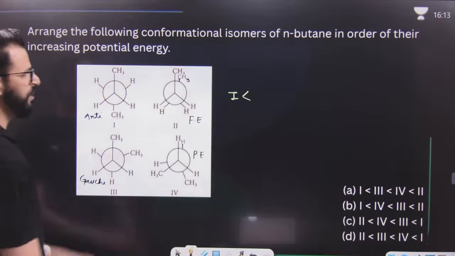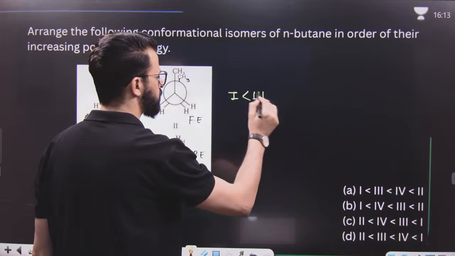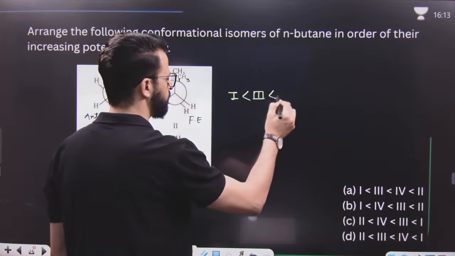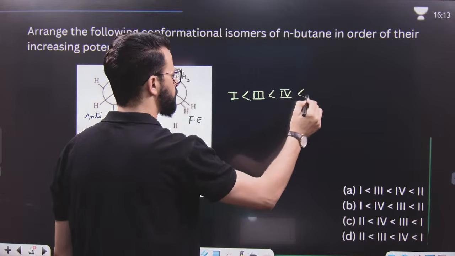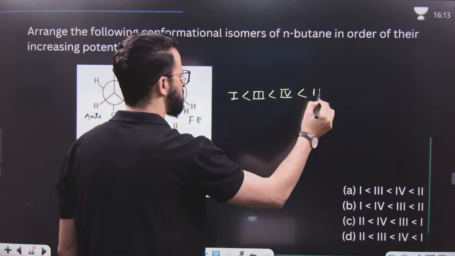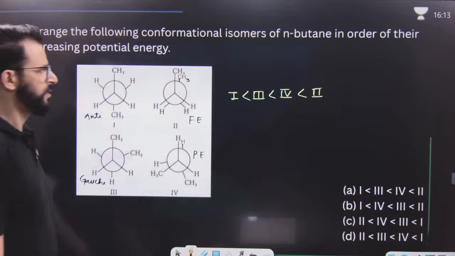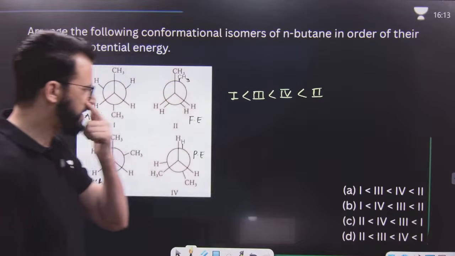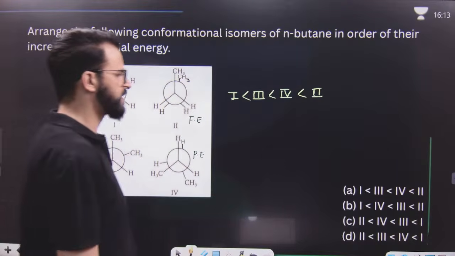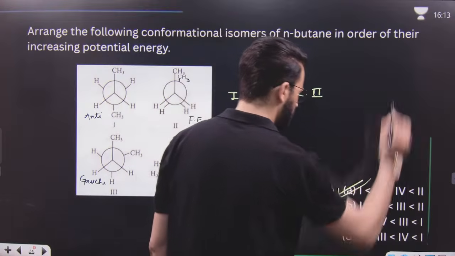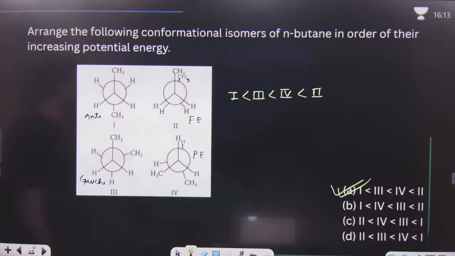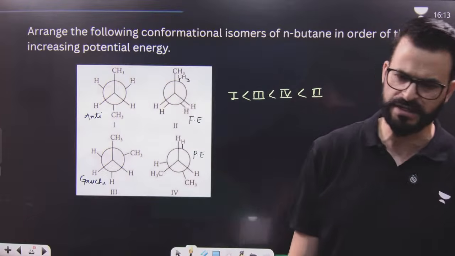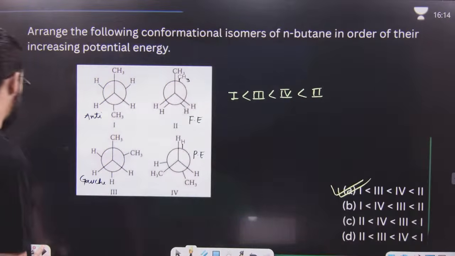After that, it will be 3 because gauche is more stable as compared to eclipsed. Among eclipsed, partially eclipsed is more stable, and after that fully eclipsed is least stable. So this is most stable, lowest energy. After that 3, then 4, then 2. So it is 1, 3, 4, 2. Exactly, it is option number A. Option A is the right answer. Exactly, you have given me the right answer.